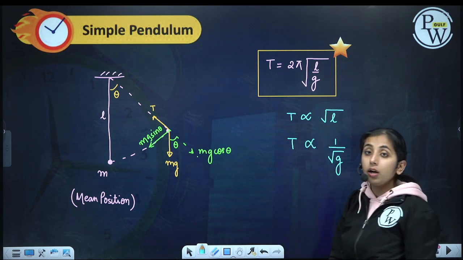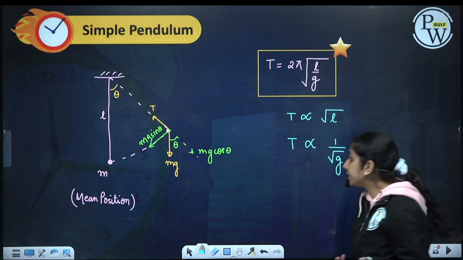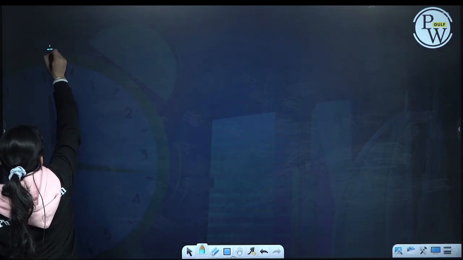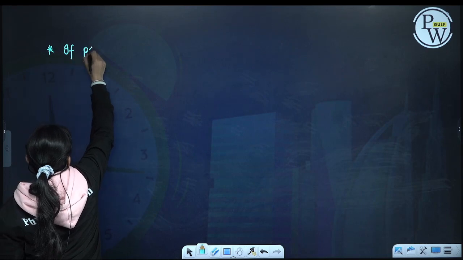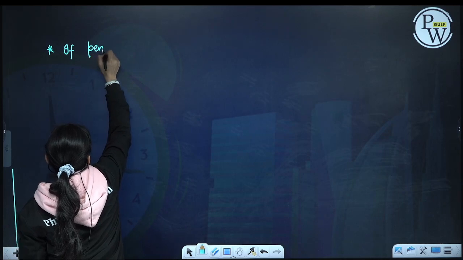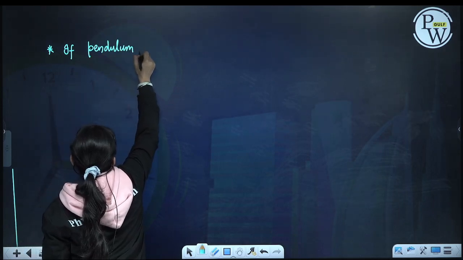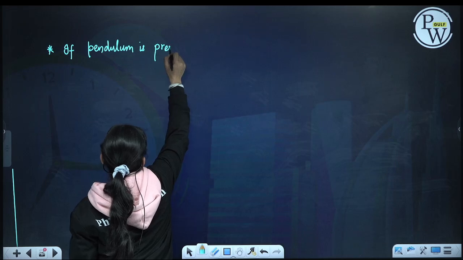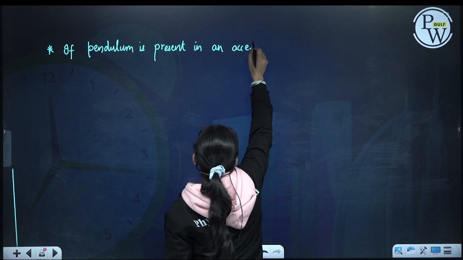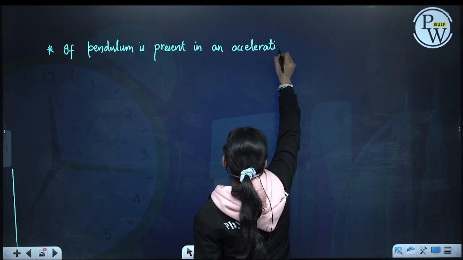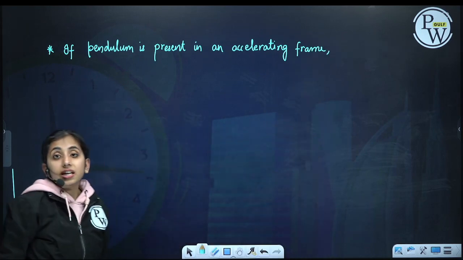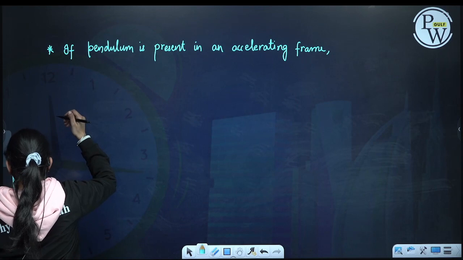g. Now if my pendulum is present in an accelerating frame, then find g effective.